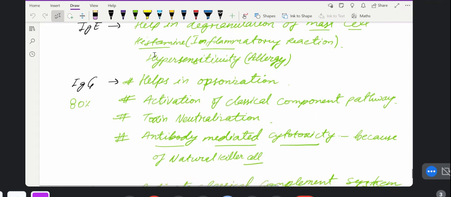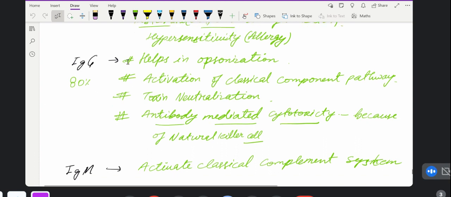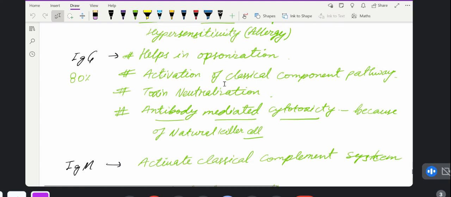Okay, IgE. IgG is the most abundant antibody. Among all the antibodies, its percentage is around 80%. It helps in opsonization. I already taught it in the last videos, but I am telling you again: opsonization is just a way of weakening the pathogen.